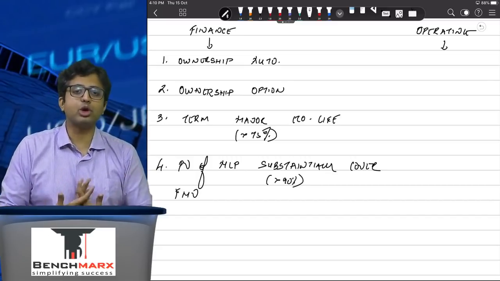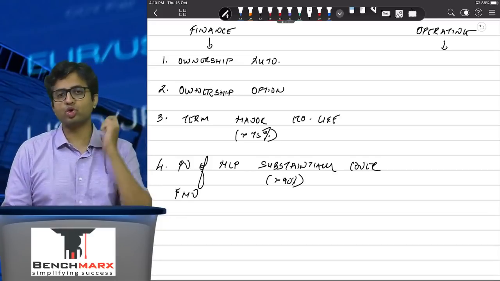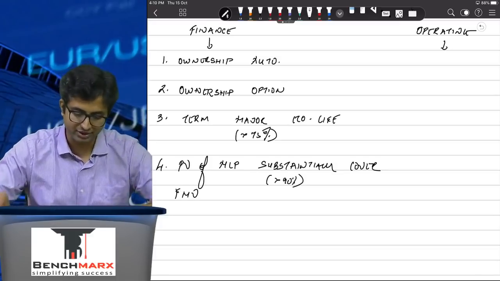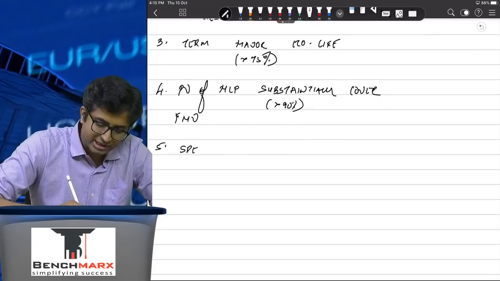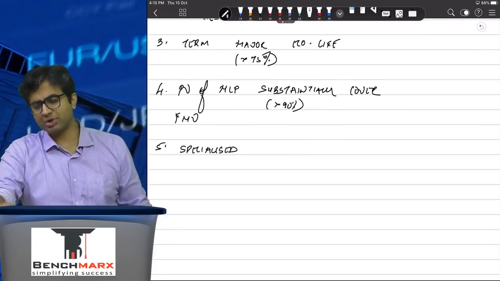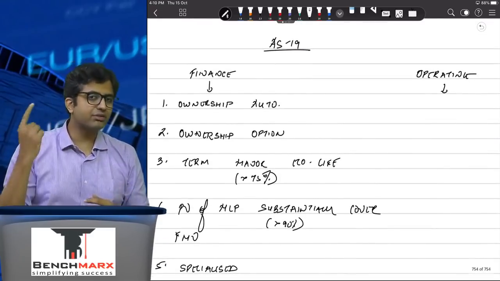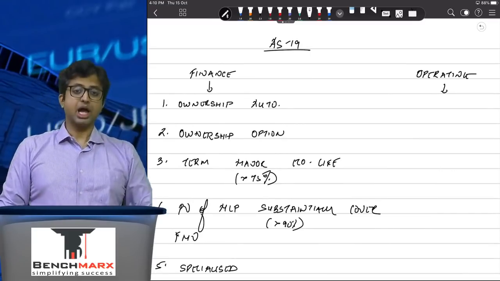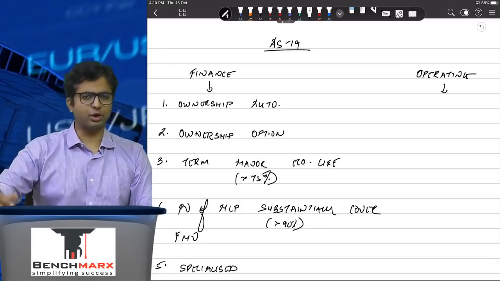This is undoubtedly you are paying for almost the entire asset, and hence you will be ready to pay such a big amount only if you are fairly certain to receive substantially all the benefits out of the asset. Or the asset is of a highly specialized nature and can be used by the lessee only and cannot be used by any other person without making any major modifications. So if any one of these is satisfied, your lease is very clearly a finance lease. If none of them is satisfied, that is when it is an operating lease.